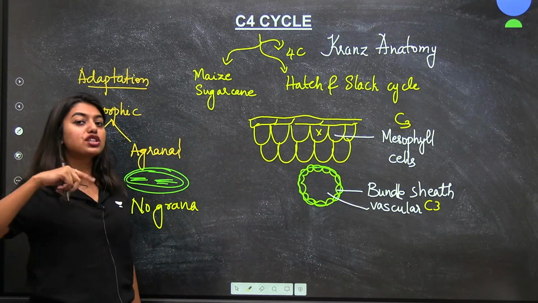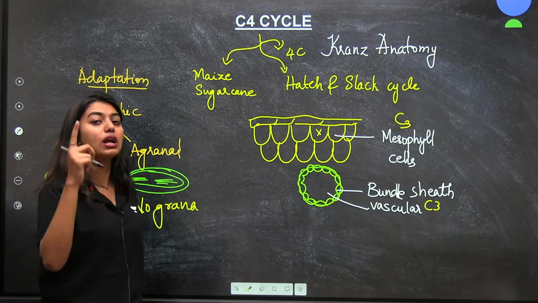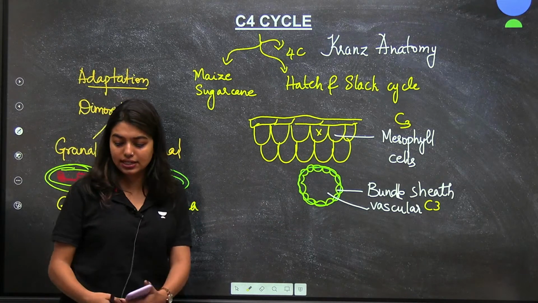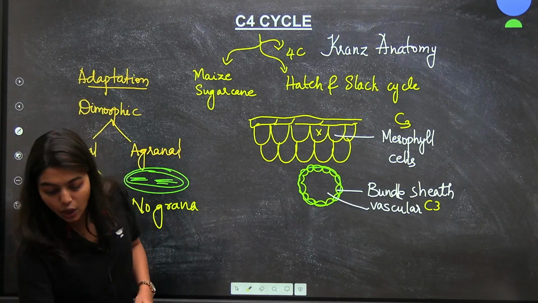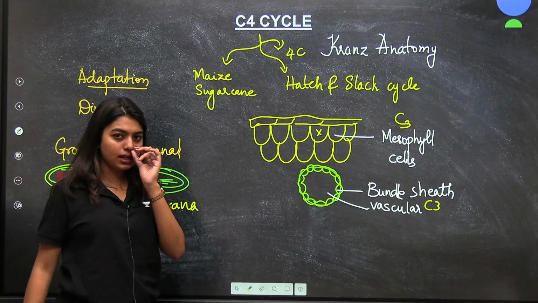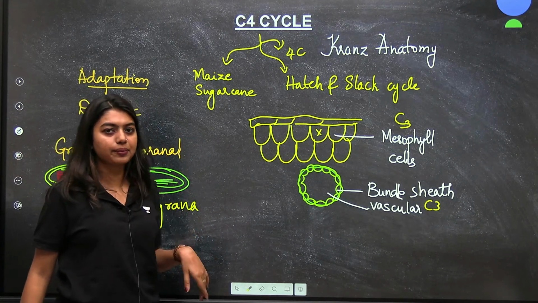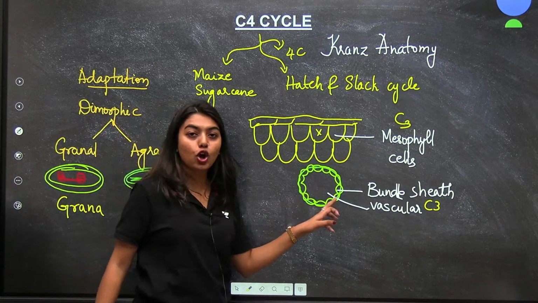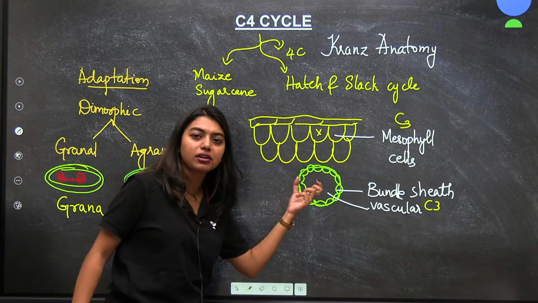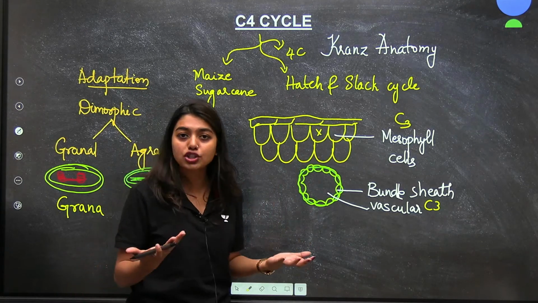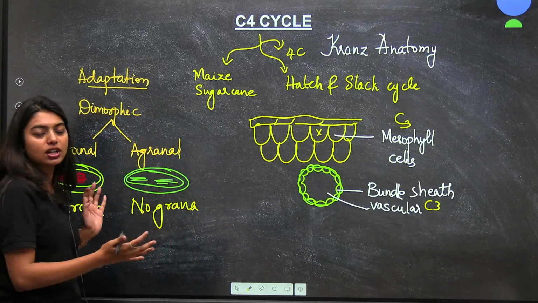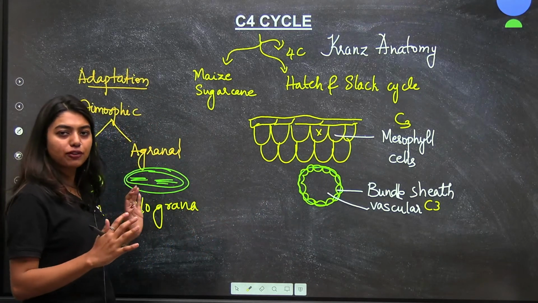The second thing is what? Oxygen should be more. Now tell me, in the C3 cycle are we forming oxygen? In the C3 cycle is oxygen getting released, or during our non-cyclic reaction? Non-cyclic reaction. Where is it happening? That will also happen here. Then there will not be any extra oxygen for rubisco to get converted into an oxygenase. Okay, is this much clear, students? Is this much clear to all of you?